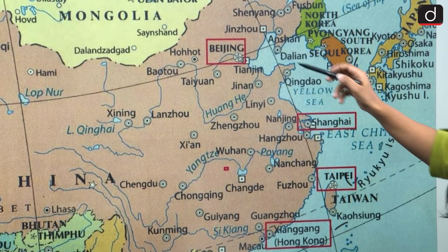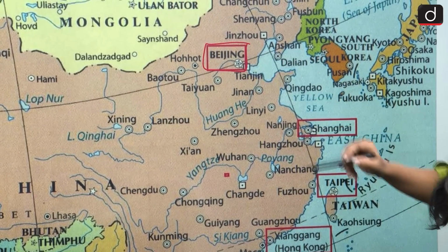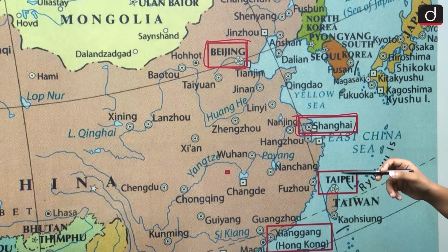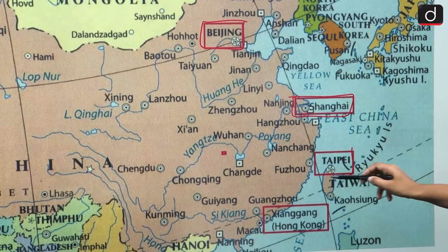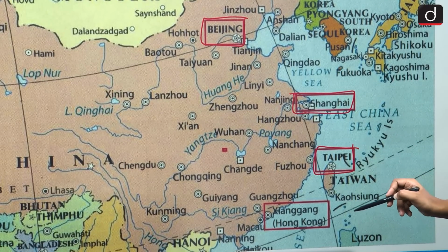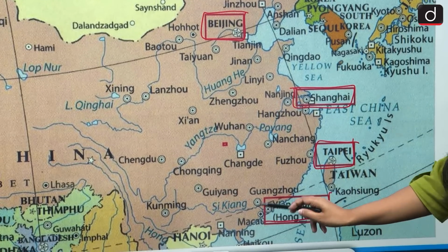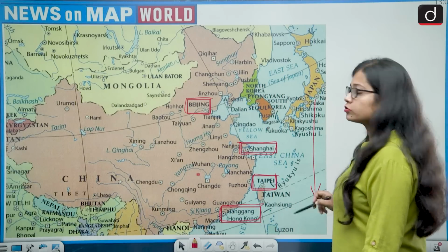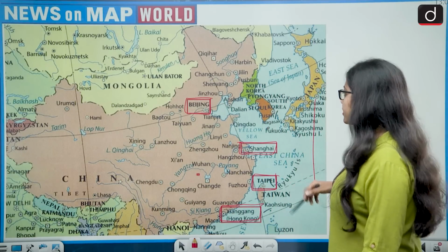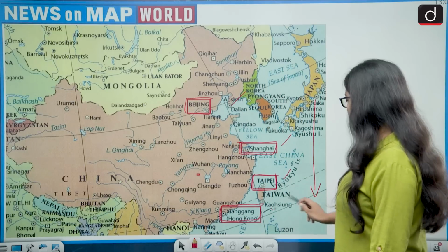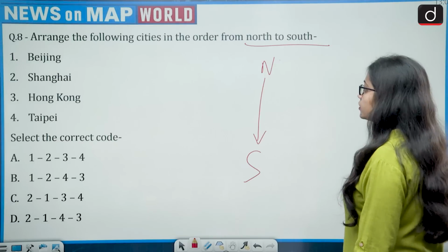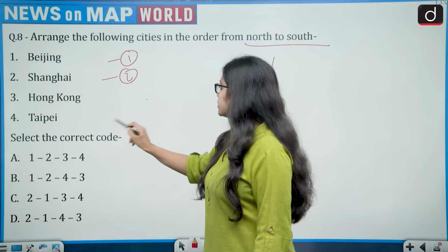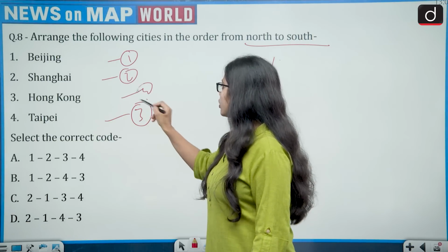First comes Beijing, that is the capital of China. Then second comes Shanghai, one of the economic hubs of China. Then there is Taipei, which is the capital of Taiwan. And then there is Hong Kong. So if we look from north to south, that is from upside down direction, then there is Beijing, Shanghai, Taipei, Hong Kong. So first was Beijing, second was Shanghai, third was Taipei and fourth was Hong Kong.